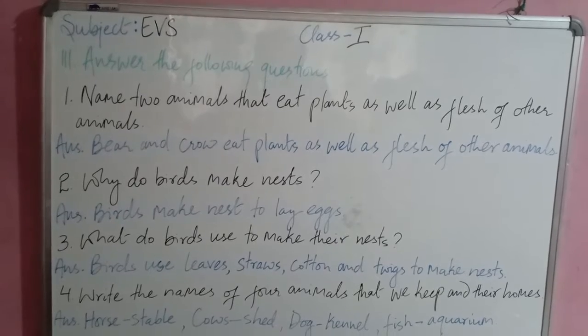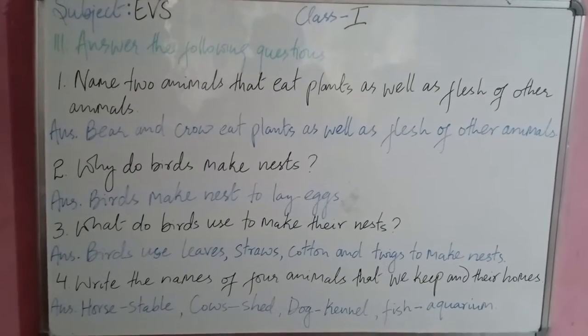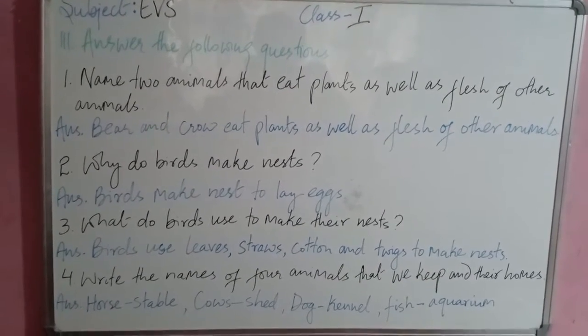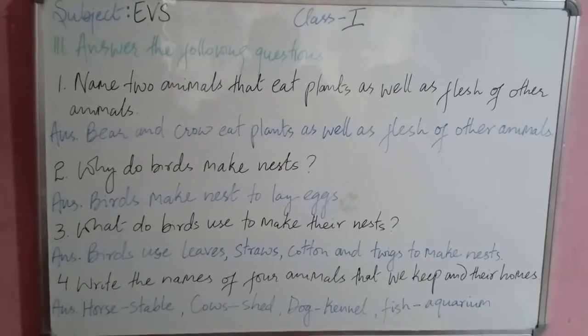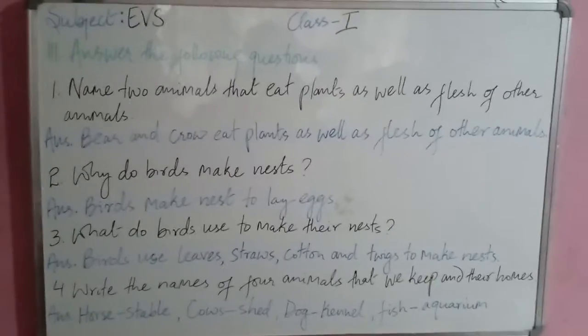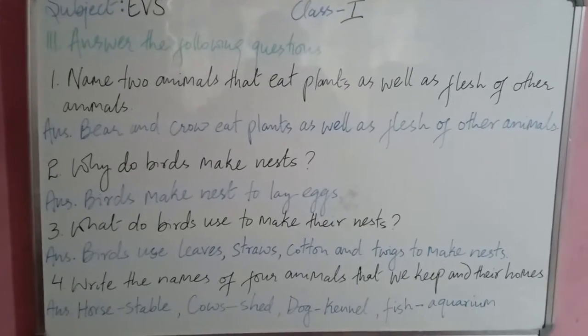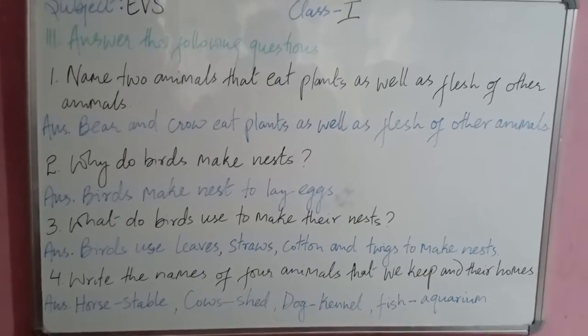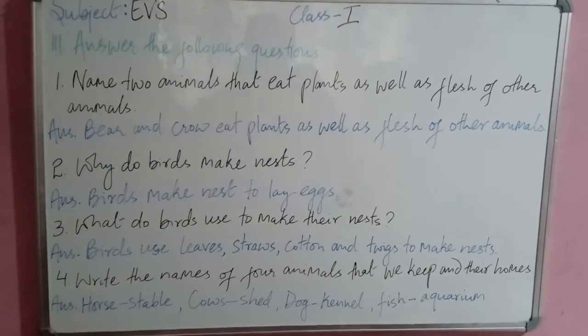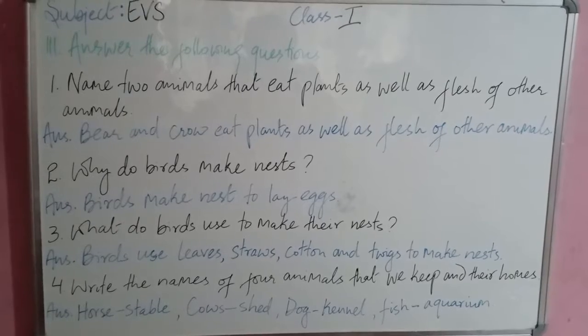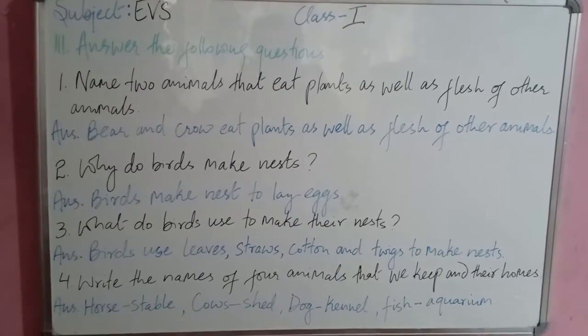Now answer the following questions. The first question is, name two animals that eat plants as well as flesh of other animals. So what you have to write is, bear and crow eat plants as well as flesh of other animals.